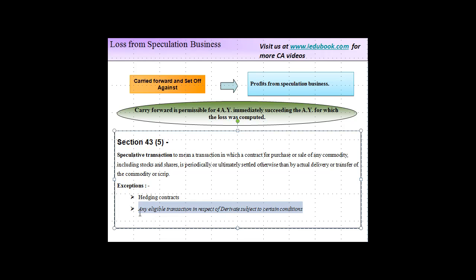And the next exception is any eligible transaction in respect of derivatives, subject to certain conditions. So certain derivative transactions are also excluded from the definition of speculative losses.